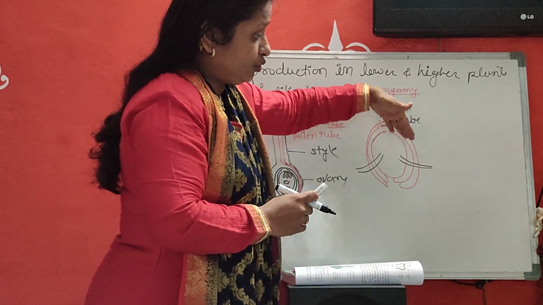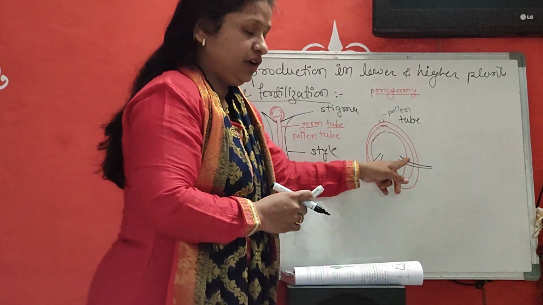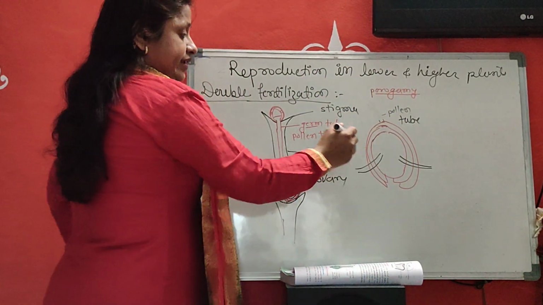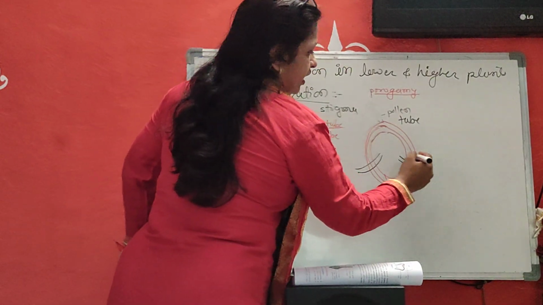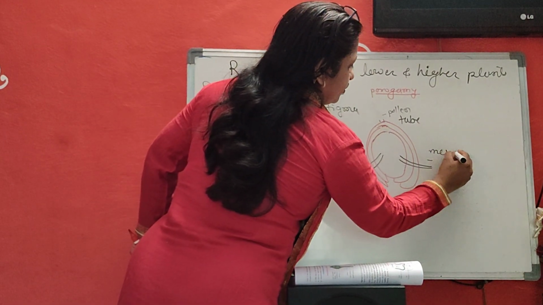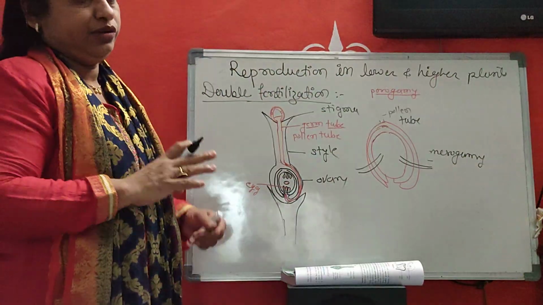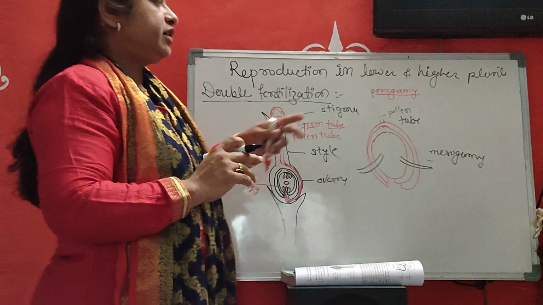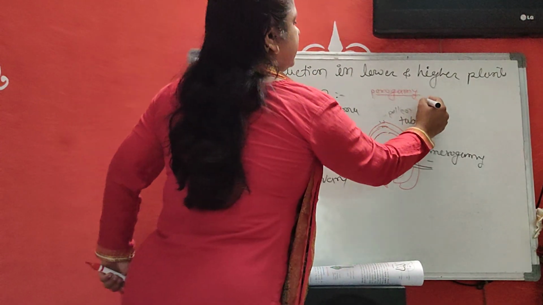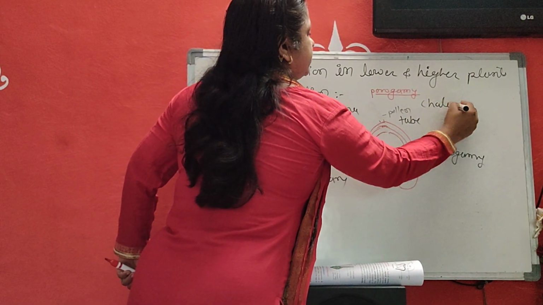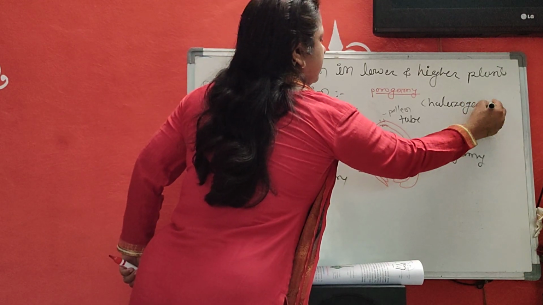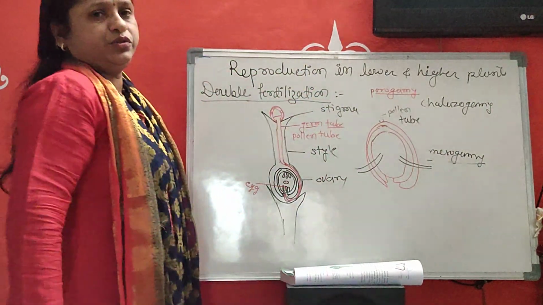The pollen tube enters through the integument, and this condition is called mesogamy. Three types: one is porogamy, second is chalazogamy, and third is mesogamy.